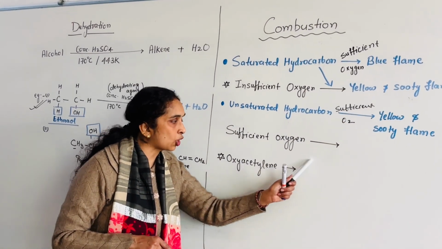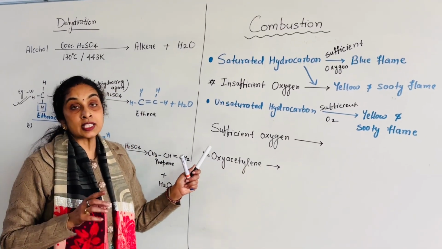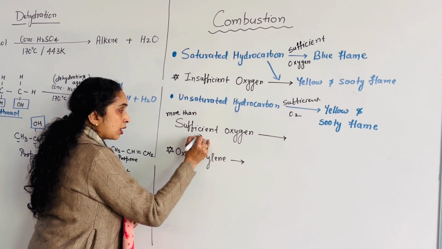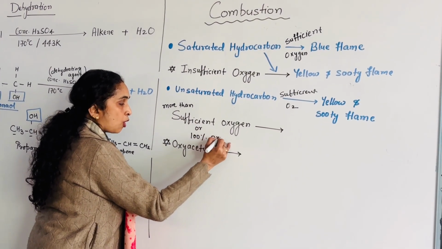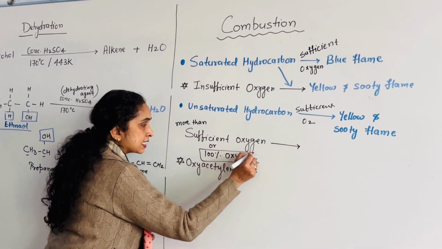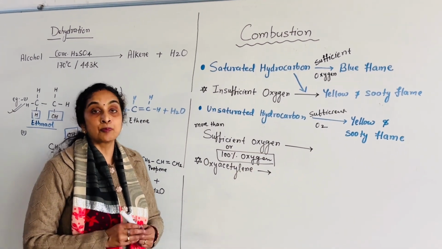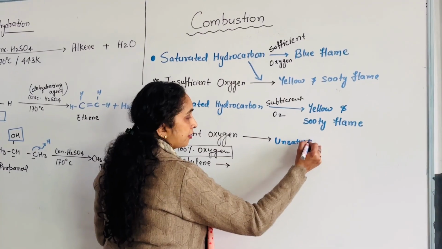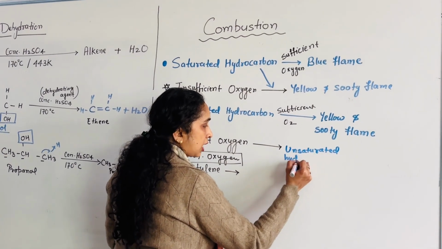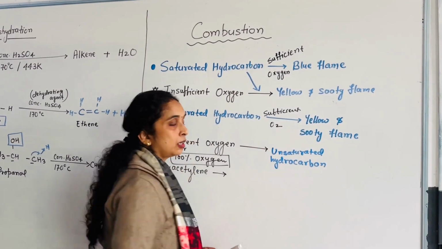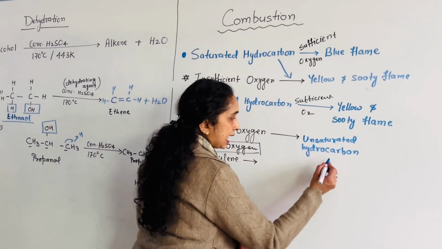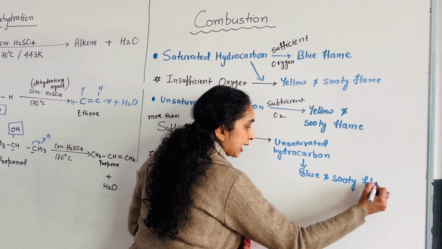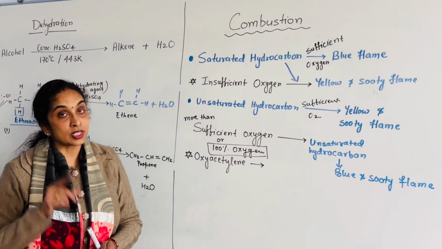But when sufficient oxygen is present, meaning more than sufficient or 100% pure oxygen, more than a sufficient amount of oxygen during the combustion of unsaturated hydrocarbon, then it becomes a very good source of energy and it burns with a blue flame. So you have to learn this. Once again I am repeating.